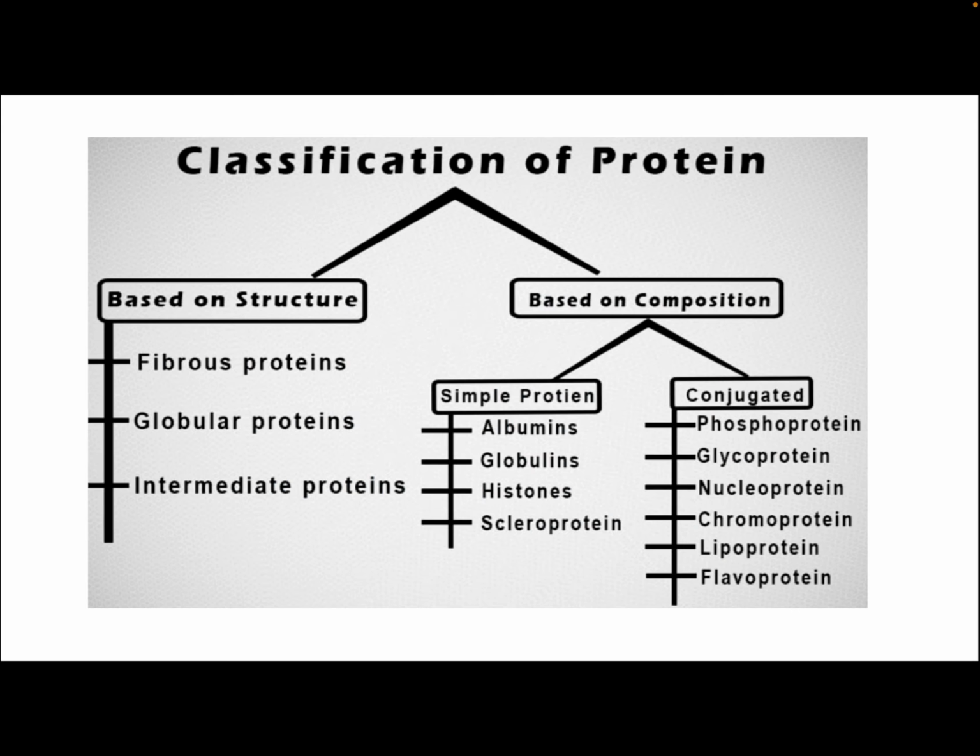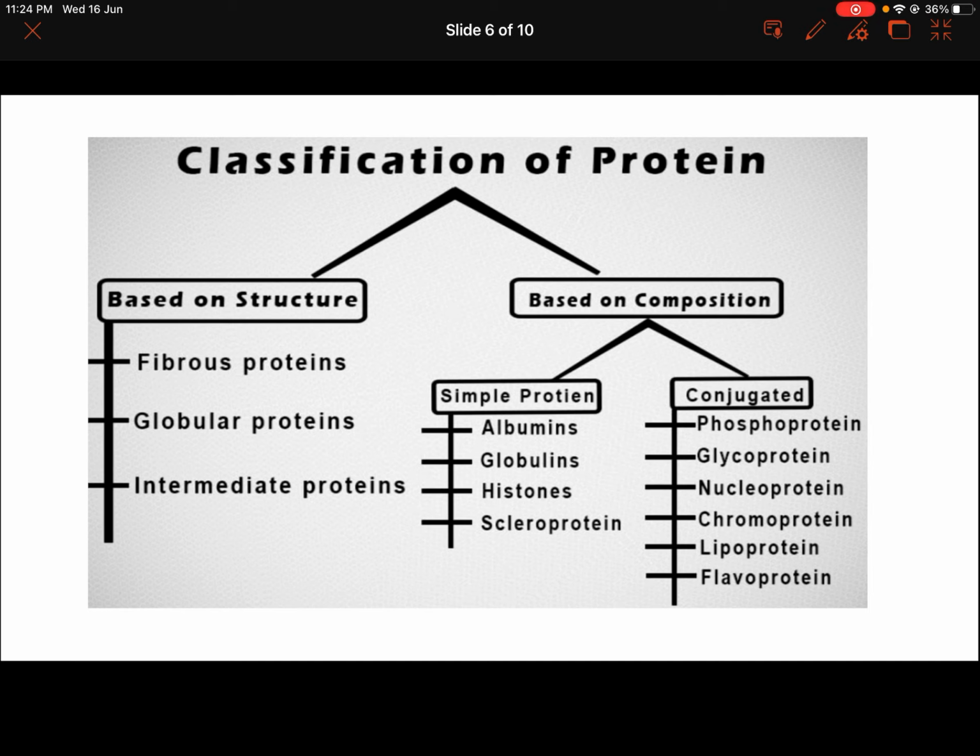Now, classification of proteins based on structure and based on composition. Based on structure, there are three types of proteins: fibrous protein, globular protein and intermediate proteins. Based on composition, there are two types: simple proteins and conjugated proteins. Simple proteins include albumin, globulin, histones and scleroprotein.